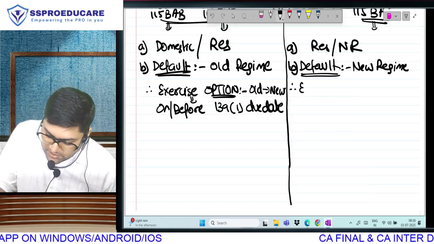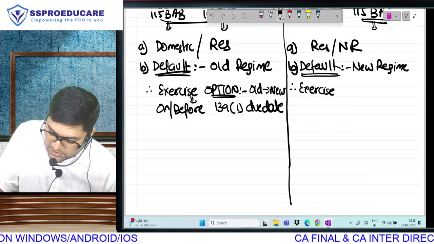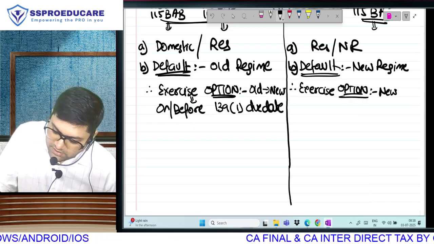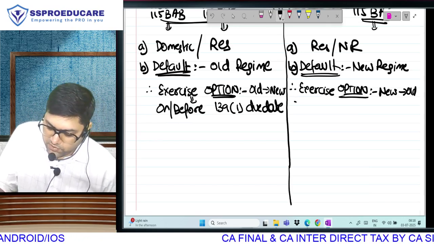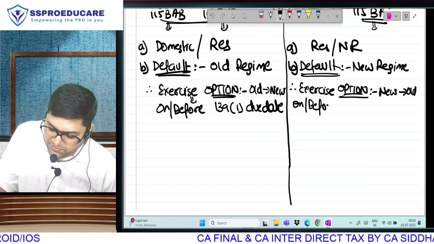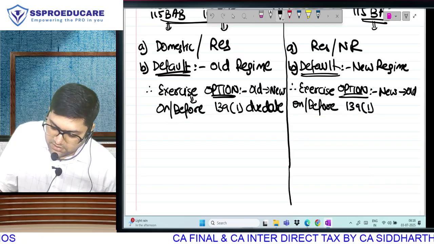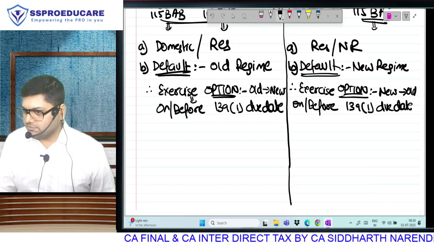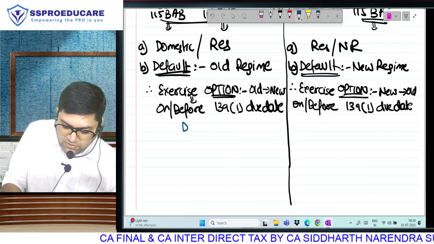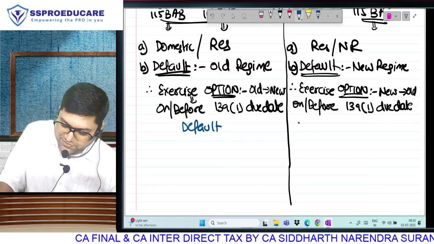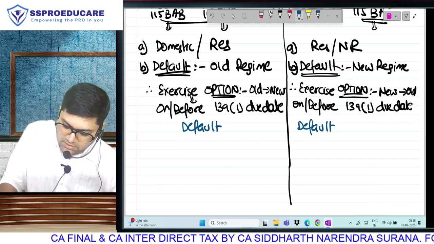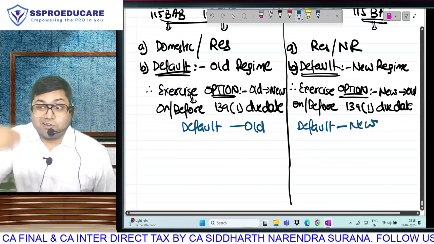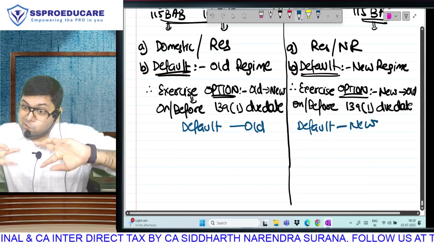Therefore, if I exercise my option, that means I am doing basically what? Going from where to where? Here I am going from new to old, and this I have to do on or before the 139(1) due date. Only for 115BAC, it's a separate one. That means, in short, the default regime on the left side is old, and on the right side, new. Therefore, what other option is available, which you have to exercise?